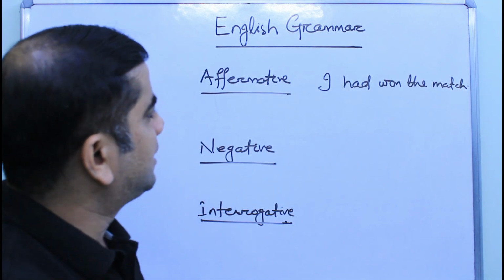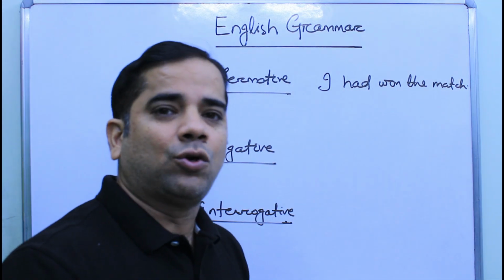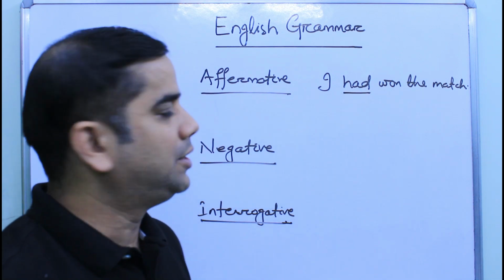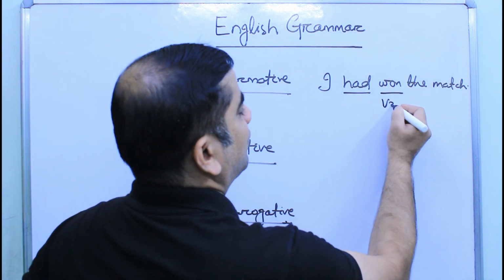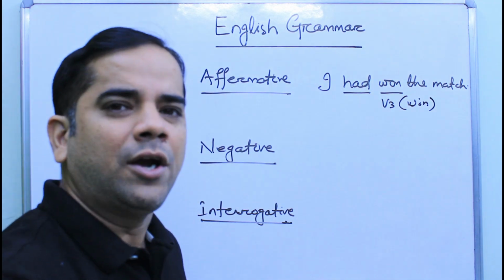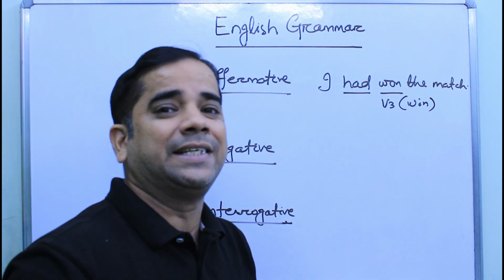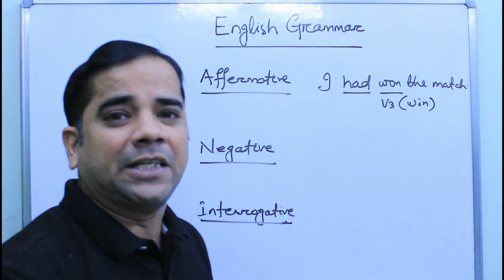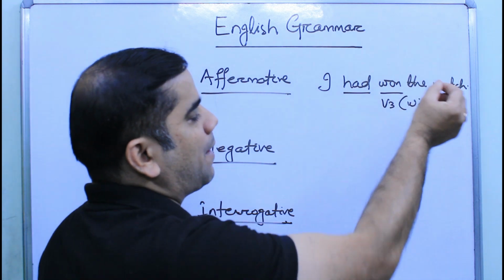Students, here I have an affirmative sentence, I had won the match. I have already told you that the helping verb to be used is had. So here we have used the helping verb had. Won is the V3 of win. Win is the V1. Win, won, won. The first form of the verb, that is V1, is win, which is used in simple present and simple future tense. So the V3 or the past participle form of the verb win is won. So I had won the match.